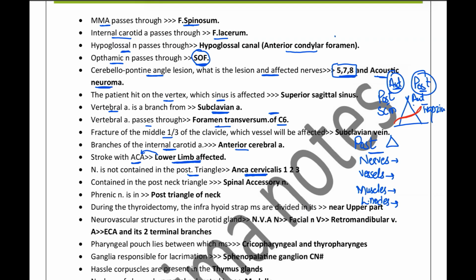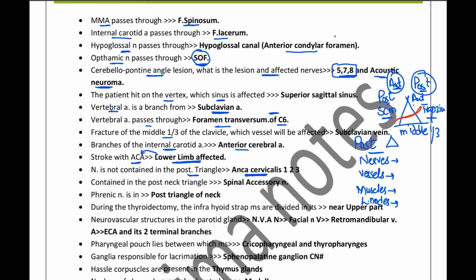So remember that for the anterior and posterior borders, we have opposite names and you need to remember the muscles. For anterior, we have the sternocleidomastoid. For posterior border, we have the trapezius. And the inferior boundary is formed by the middle third of the clavicle. There is an important thing that the inferior belly of omohyoid muscle, that is represented by this red color, is going to divide this posterior triangle into an upper part and the lower part.